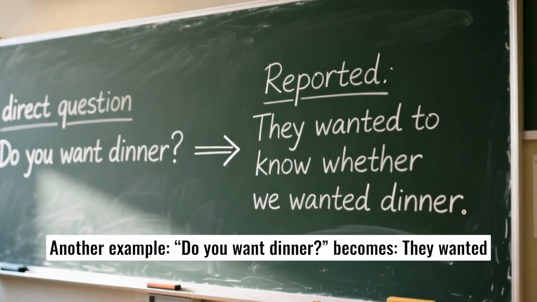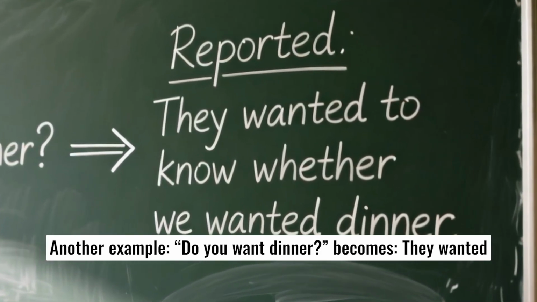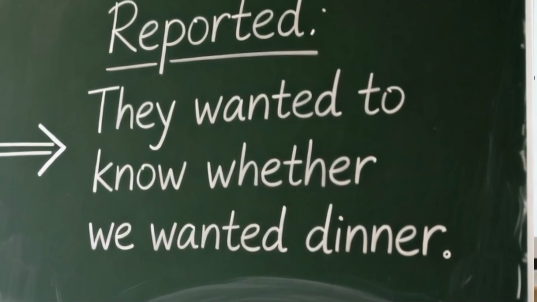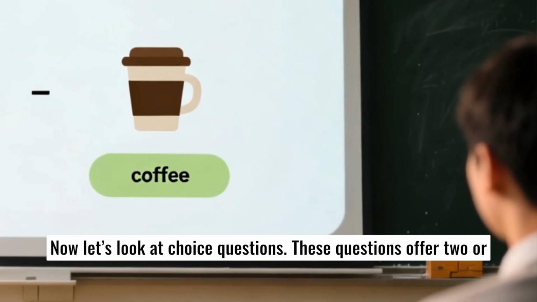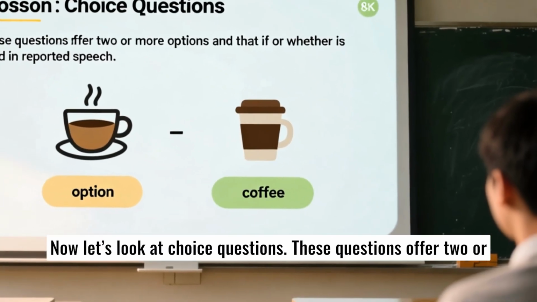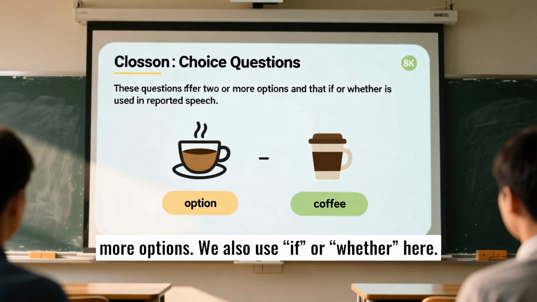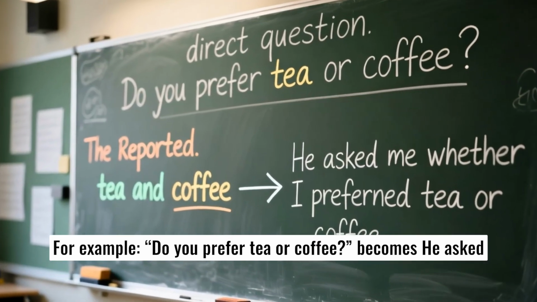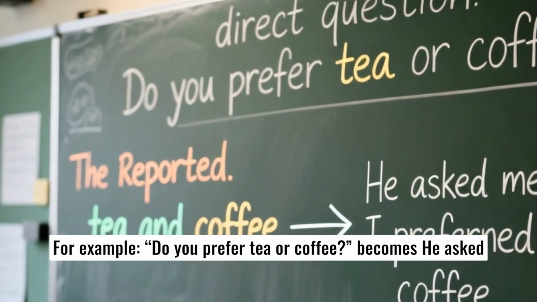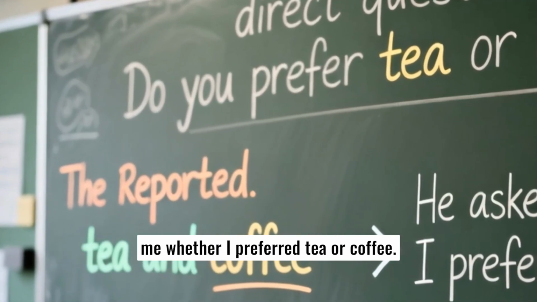Another example, "Do you want dinner?" becomes, "They wanted to know whether we wanted dinner." Now let's look at choice questions. These questions offer two or more options. We also use if or whether here. For example, "Do you prefer tea or coffee?" becomes, "He asked me whether I preferred tea or coffee."